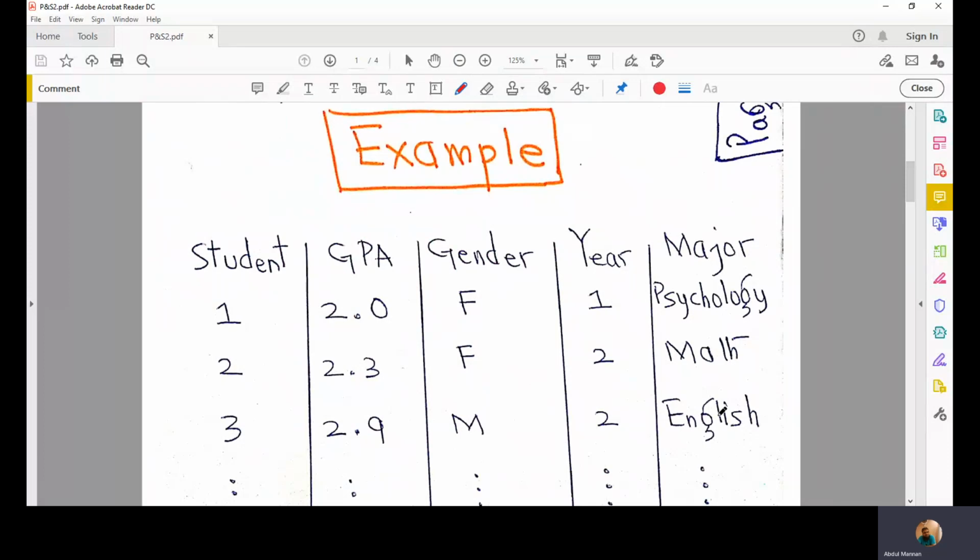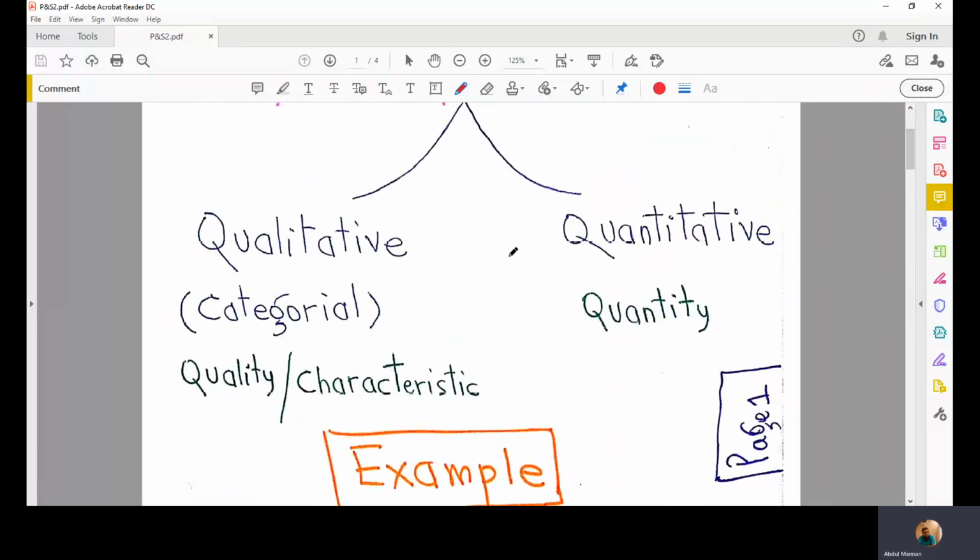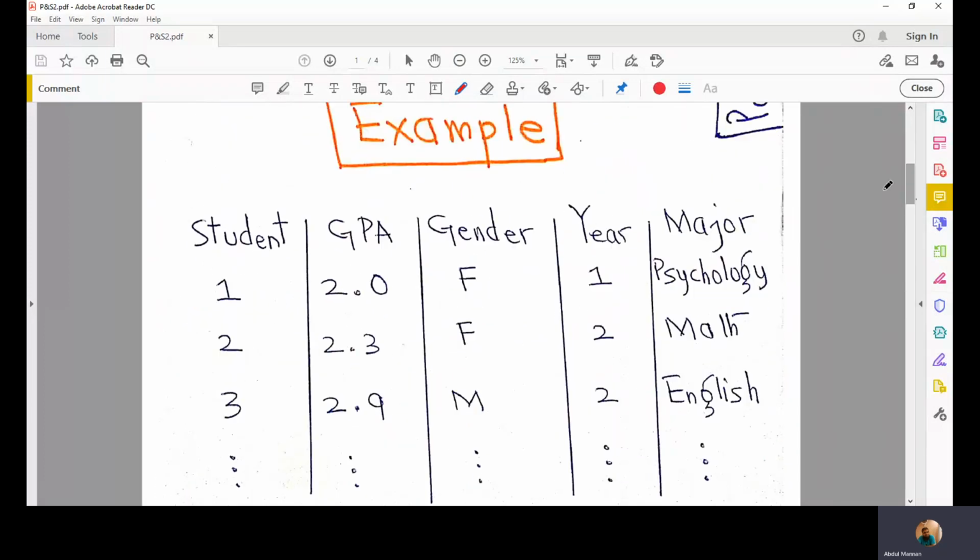So out of these four variables, what about the first variable, GPA? What do you think about this variable? Is it a qualitative variable or quantitative variable? Since we are measuring a numerical quantity, therefore it's a quantitative variable. 2.0, 2.3, 2.9 can be 3, up to 4, any value.